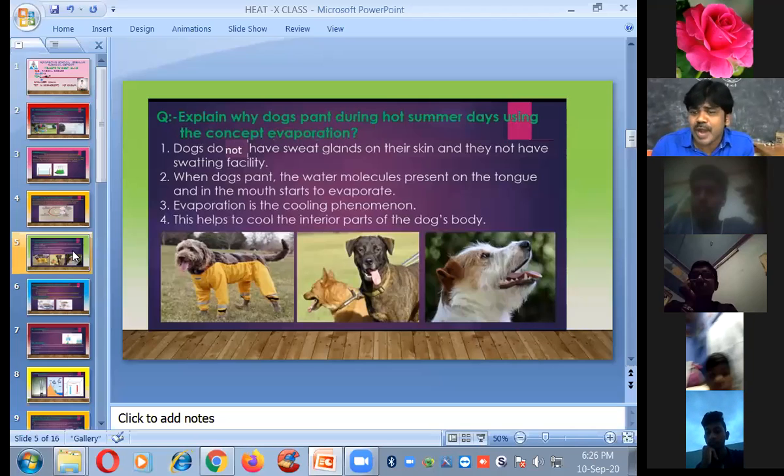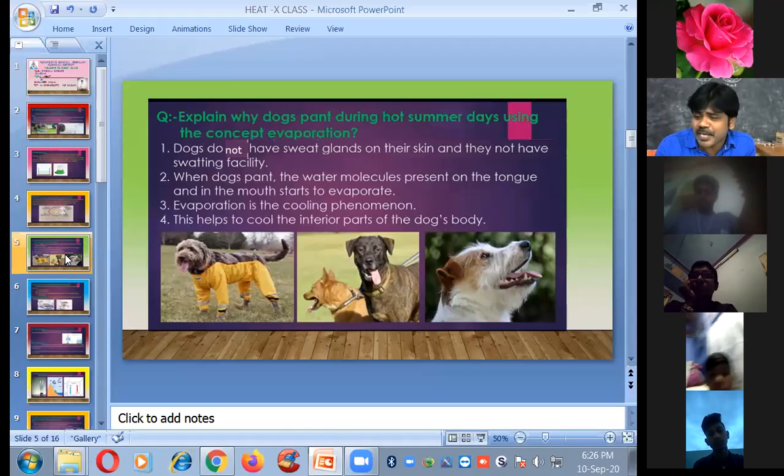We all have sweat glands, so excess heat we release in the form of sweat. But dogs do not have sweat glands, so they pant. When dogs pant, the water molecules present on the tongue and in the mouth start to evaporate. So the evaporation process is helping the dogs cool their bodies and also the internal parts of the body.